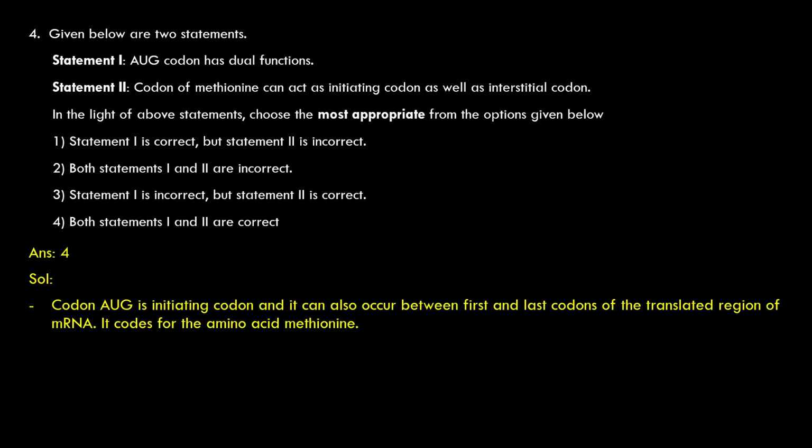Codon AUG is the initiating codon, and it can also occur between the first and last codons of the translated region of messenger RNA. It codes for the amino acid methionine. Methionine is a sulfur containing amino acid. Coming to the next question.